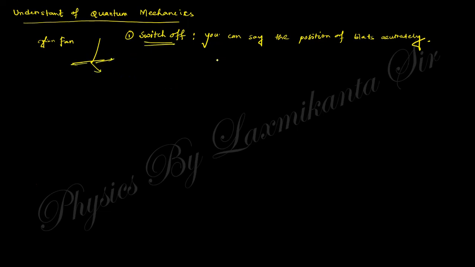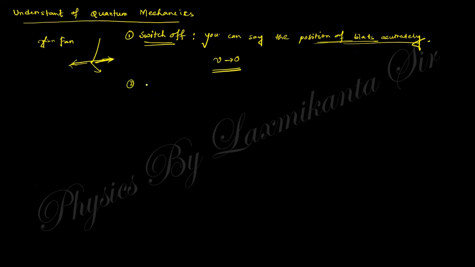When switched off, the velocity will be 0. When the velocity is 0 or tends to 0, you can say the particular position of these blades accurately.